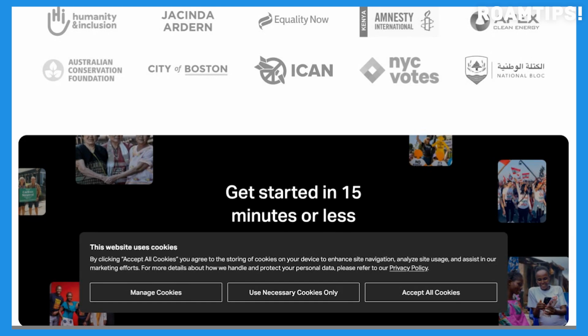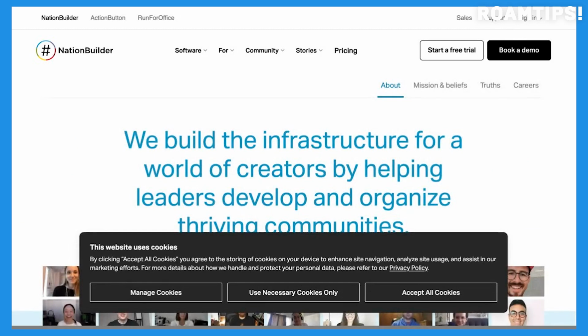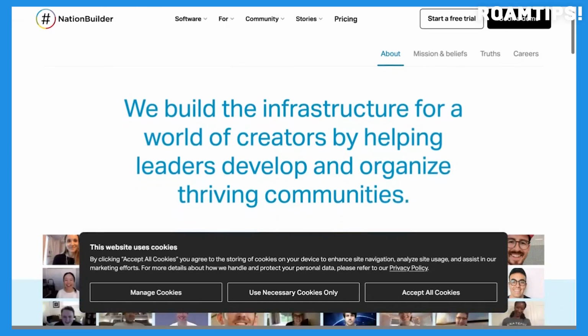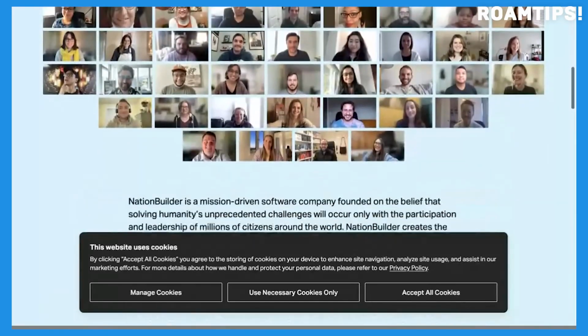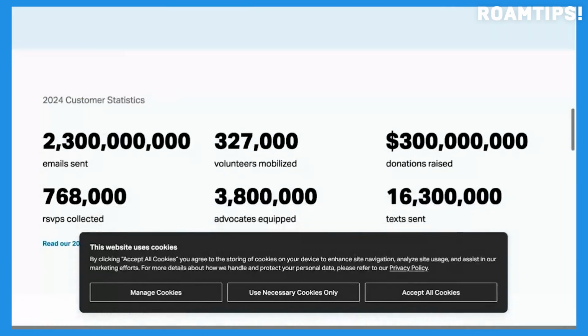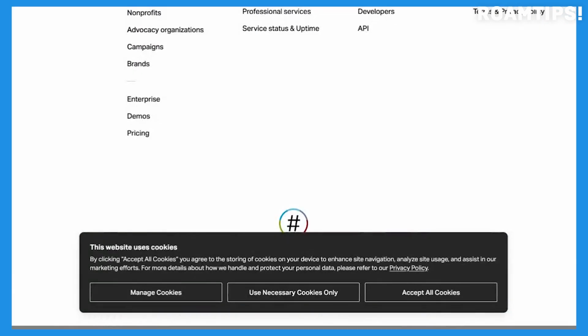One of NationBuilder's key strengths lies in its ability to centralize all community data in one place. This allows users to gain a holistic understanding of their audience and personalize their interactions. From tracking donations and volunteer activity to analyzing website engagement and social media interactions, NationBuilder provides valuable insights into supporter behavior. This data-driven approach enables organizations to tailor their messaging, target specific segments of their audience, and optimize their outreach